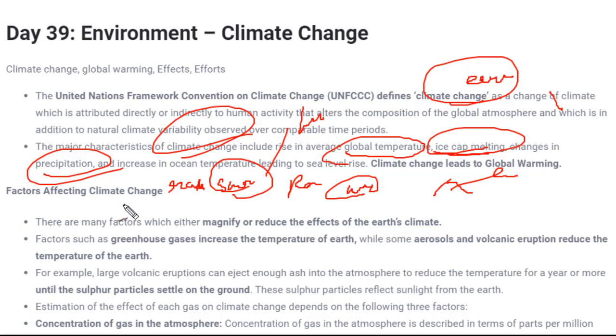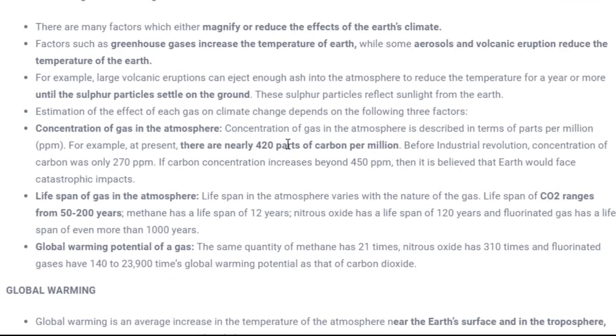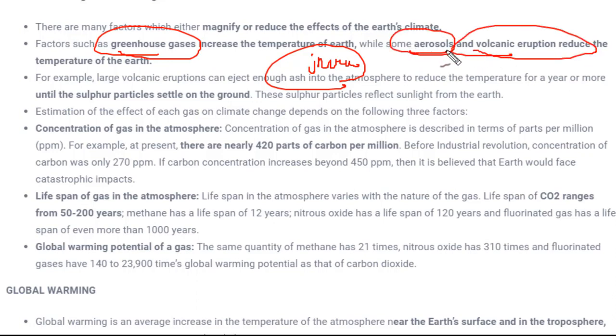Now we look at the factors which are affecting climate change. That means, what are the important factors due to which climate changes. There are many factors; they can be natural or man-made. The very first factor is greenhouse gases. When greenhouse gases increase, it causes a change, or you can say an increase, in the temperature of the Earth's surface. And next is aerosol or volcanic eruption. These tend to reduce the temperature. How do they reduce the temperature, and how do greenhouse gases increase it? I'll let you know how.